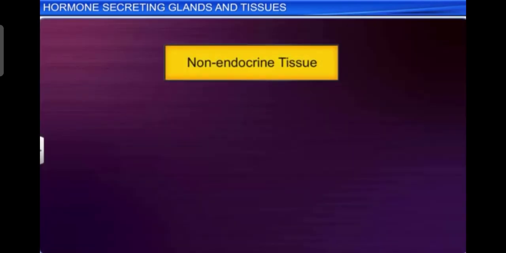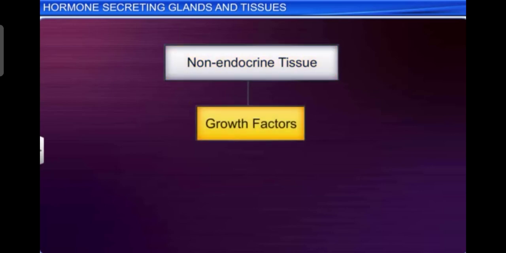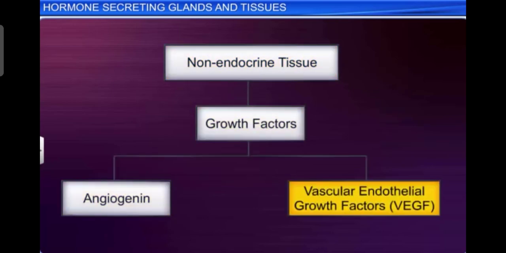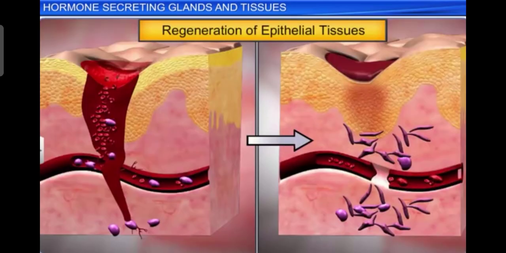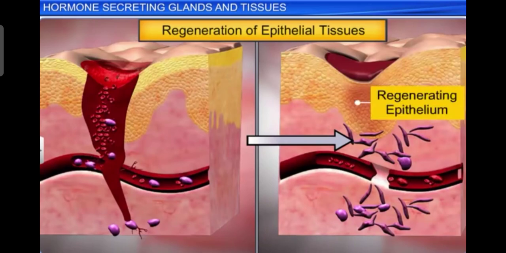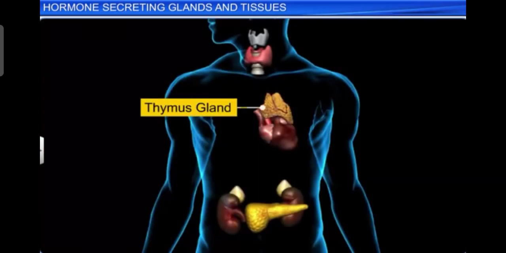Several other non-endocrine tissues secrete hormones called growth factors such as angiogenin and vascular endothelial growth factors, VEGF. These growth factors are essential for the normal growth of tissues and their repair and regeneration.